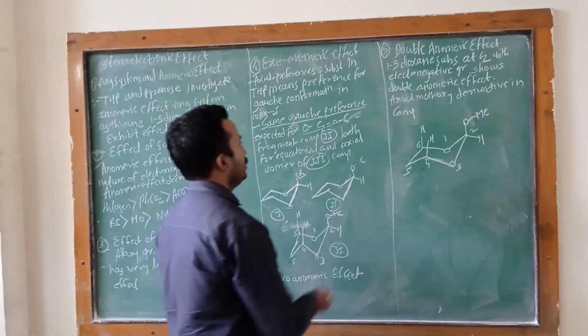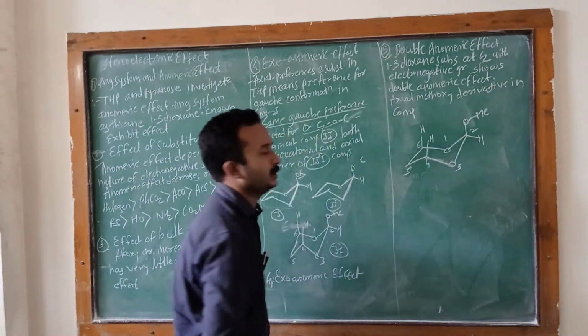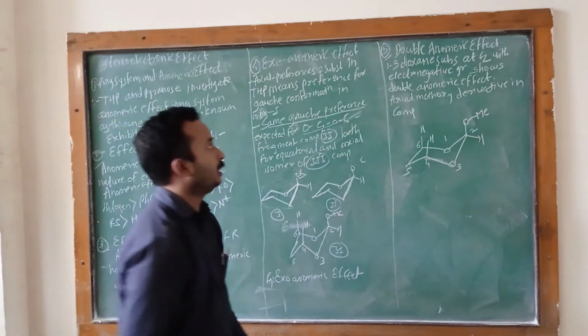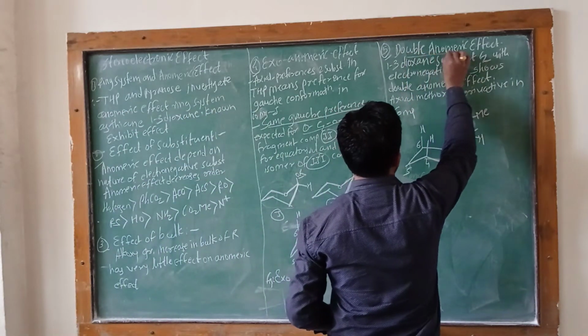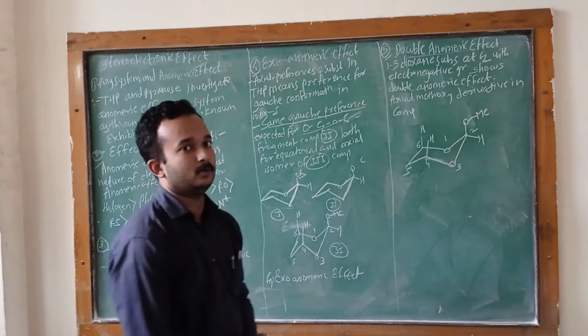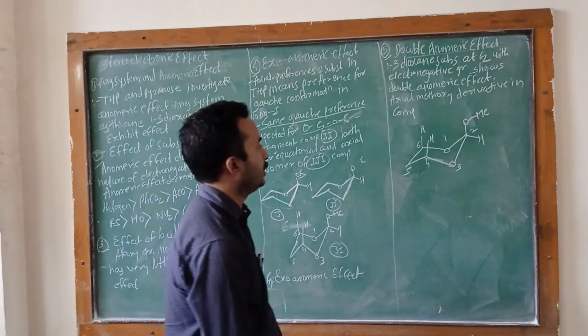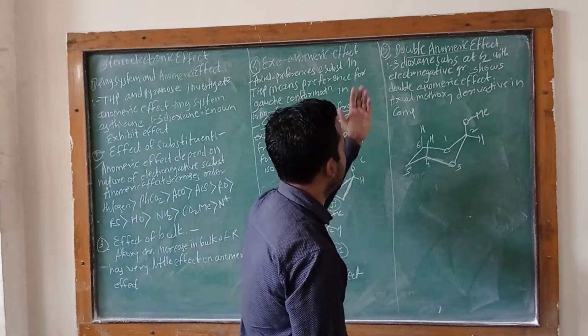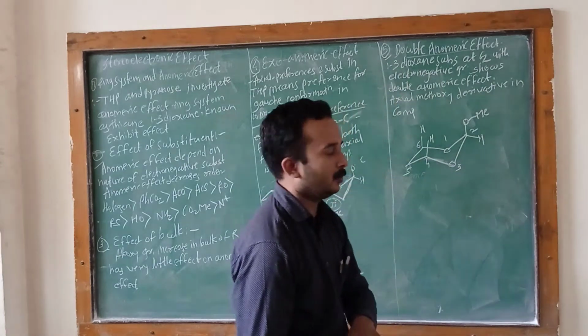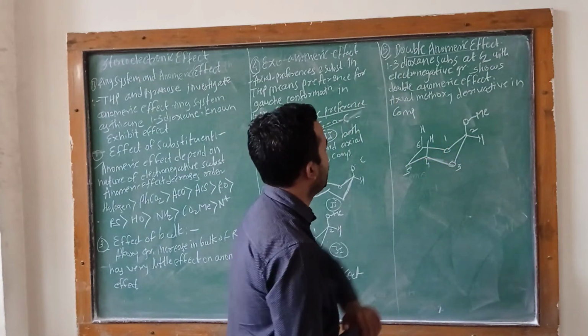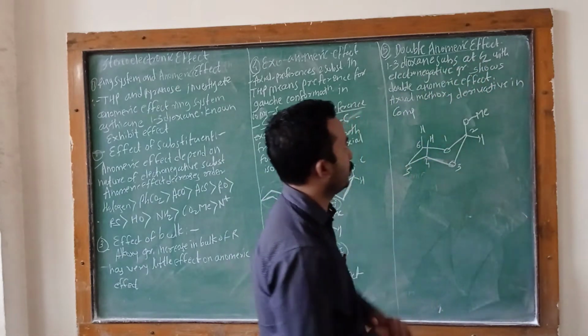Then the next anomeric effect is the double anomeric effect. In the double anomeric effect, look at this: the 1,3-dioxane substituent at C2 with an electronegative group.